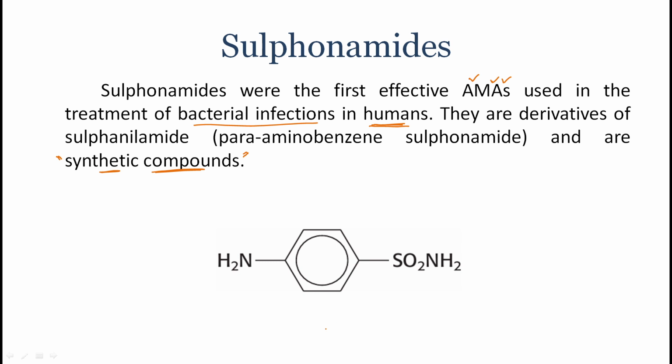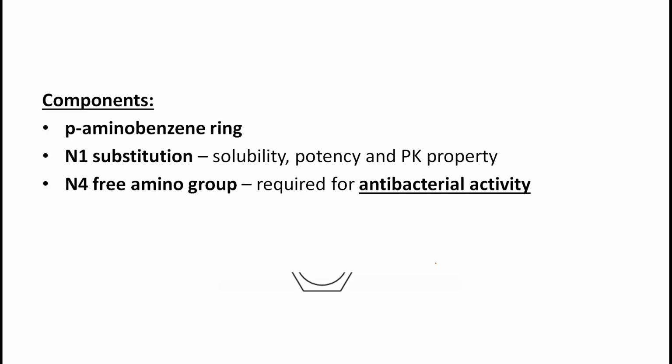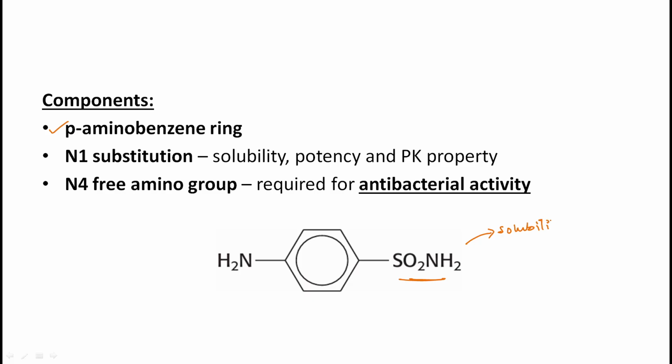So coming to the structure of sulfonamides, it contains a para-aminobenzene ring. As you see here, this is a para-aminobenzene ring, right? They have an N1 substitution, that is SO2NH2, which is required for the solubility, potency, and pK property.